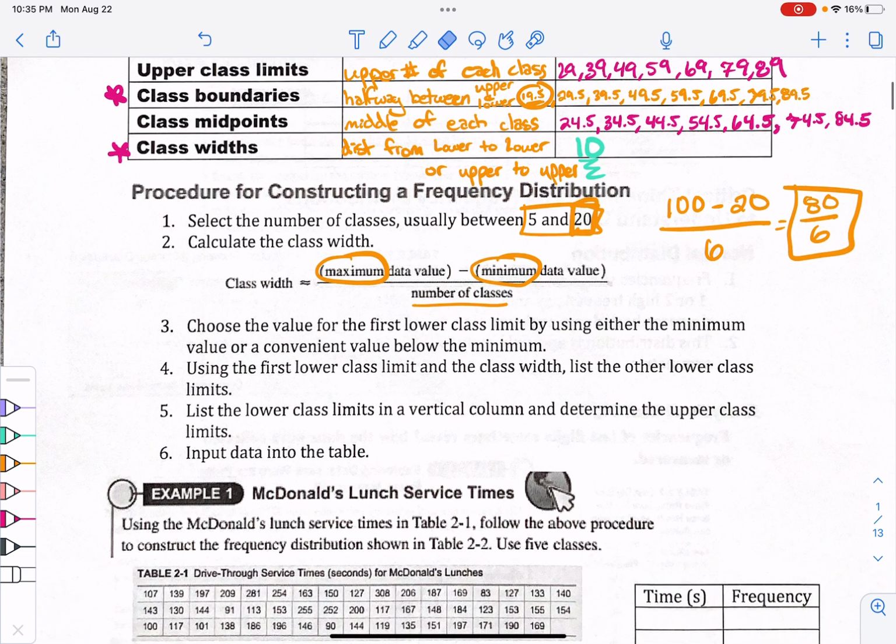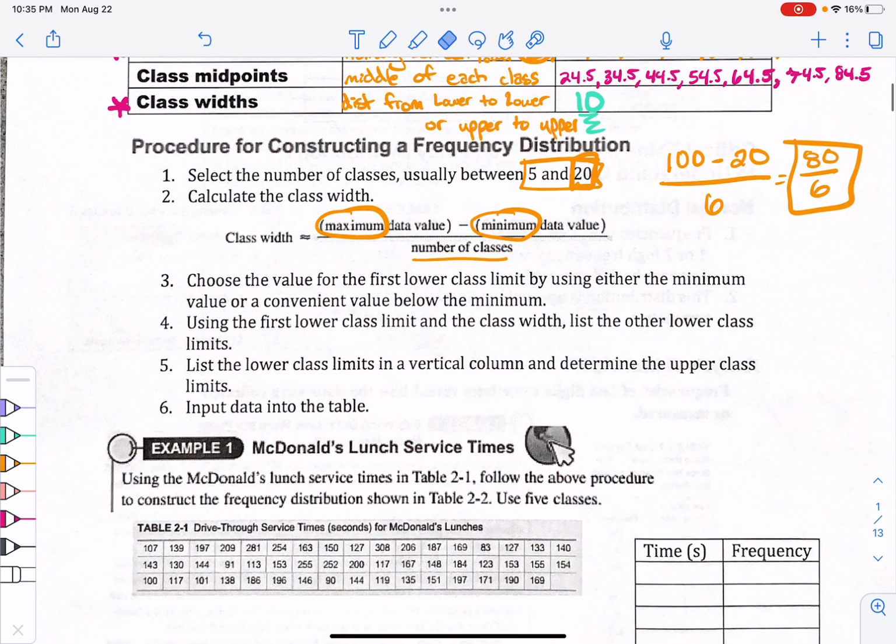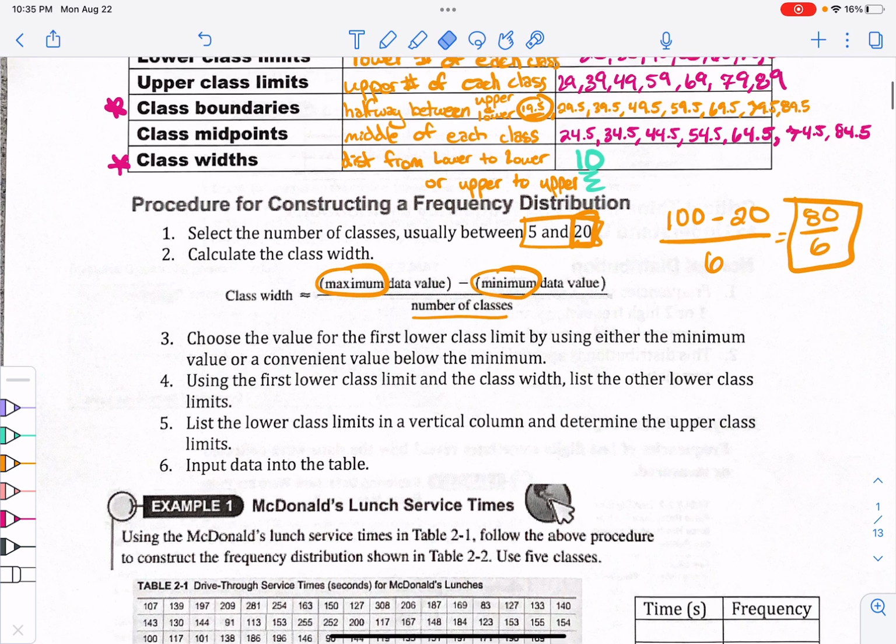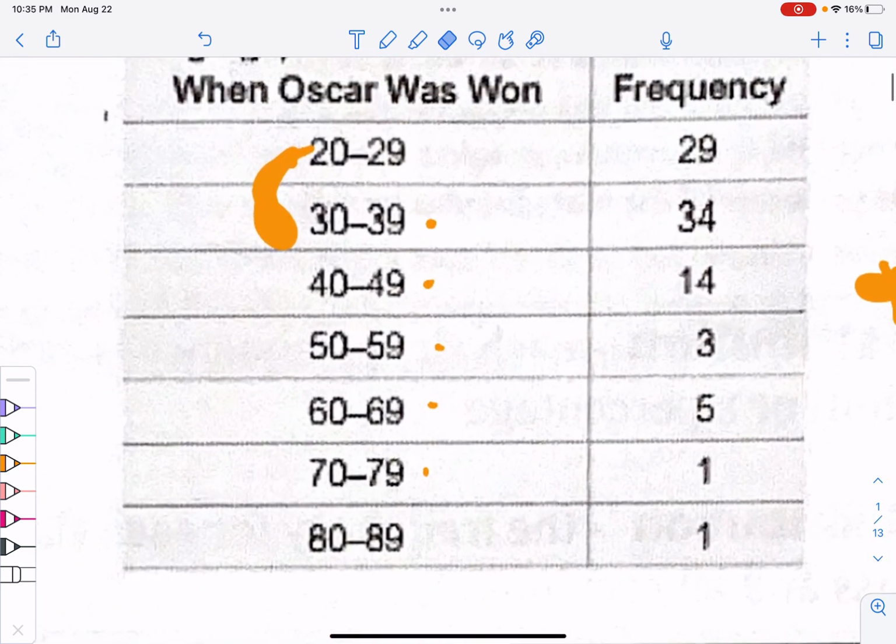Number 3, after we've established the class width, however wide it's going to be, we're going to do this down here. Choose the value for the first lower class limit by using either the minimum value or a convenient value below the minimum. Maybe my lowest number was actually 22 and not 20. But a convenient number, if I'm using a class width of 10, would be to start on 20 and go from 20 to 30 to 40 to 50, instead of starting at 22 and going to 32 and 42 and 52. That's just a little bit confusing. So 20 to 30 to 40 to 50 makes nice numbers.